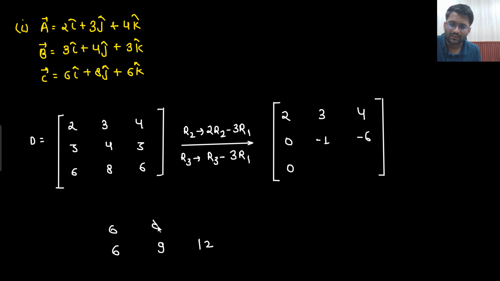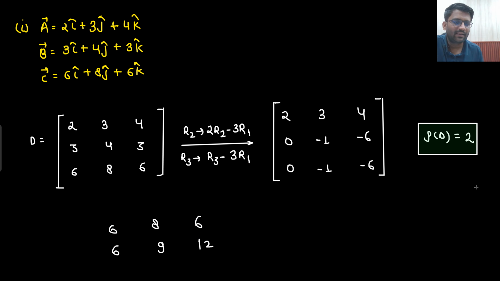And I just need to round 6, 8, 6. So this will become 0, this will become minus 1, and this will become minus 6. Right? So here also what did I notice? These two rows are same, so you can simply subtract row 3 from row 2. You will get to know that rank of D is coming out to be nothing but 2 only. So although it feels like there are 3 vectors, there are only 2 independent vectors.